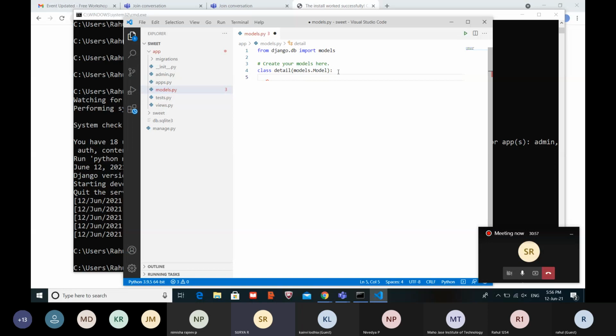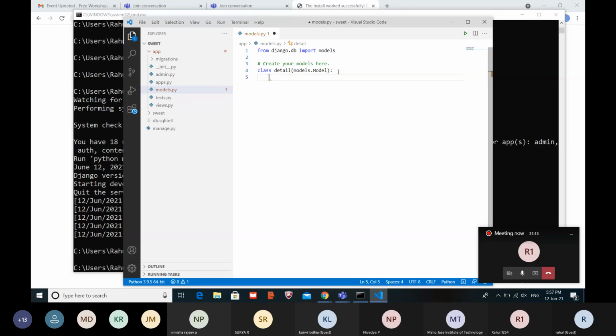Okay, so we will build our model. First of all, we need details. Taking the example of a student, the student will have his name.